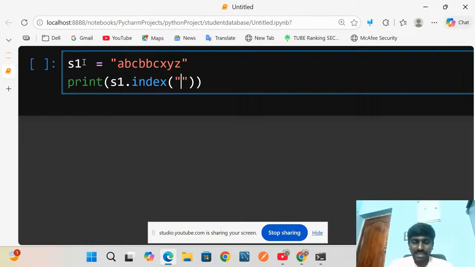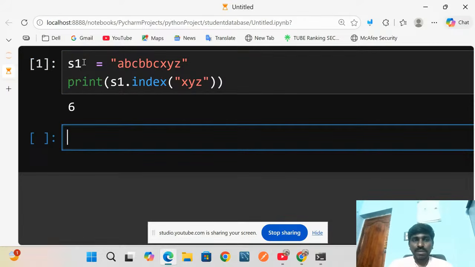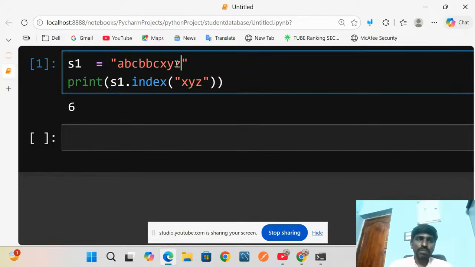Suppose I give XYZ. When I run this, you get 6. Actually A is 0, then 1, 2, 3, 4, 5, 6. Any string starts with 0 and ends with size minus 1.